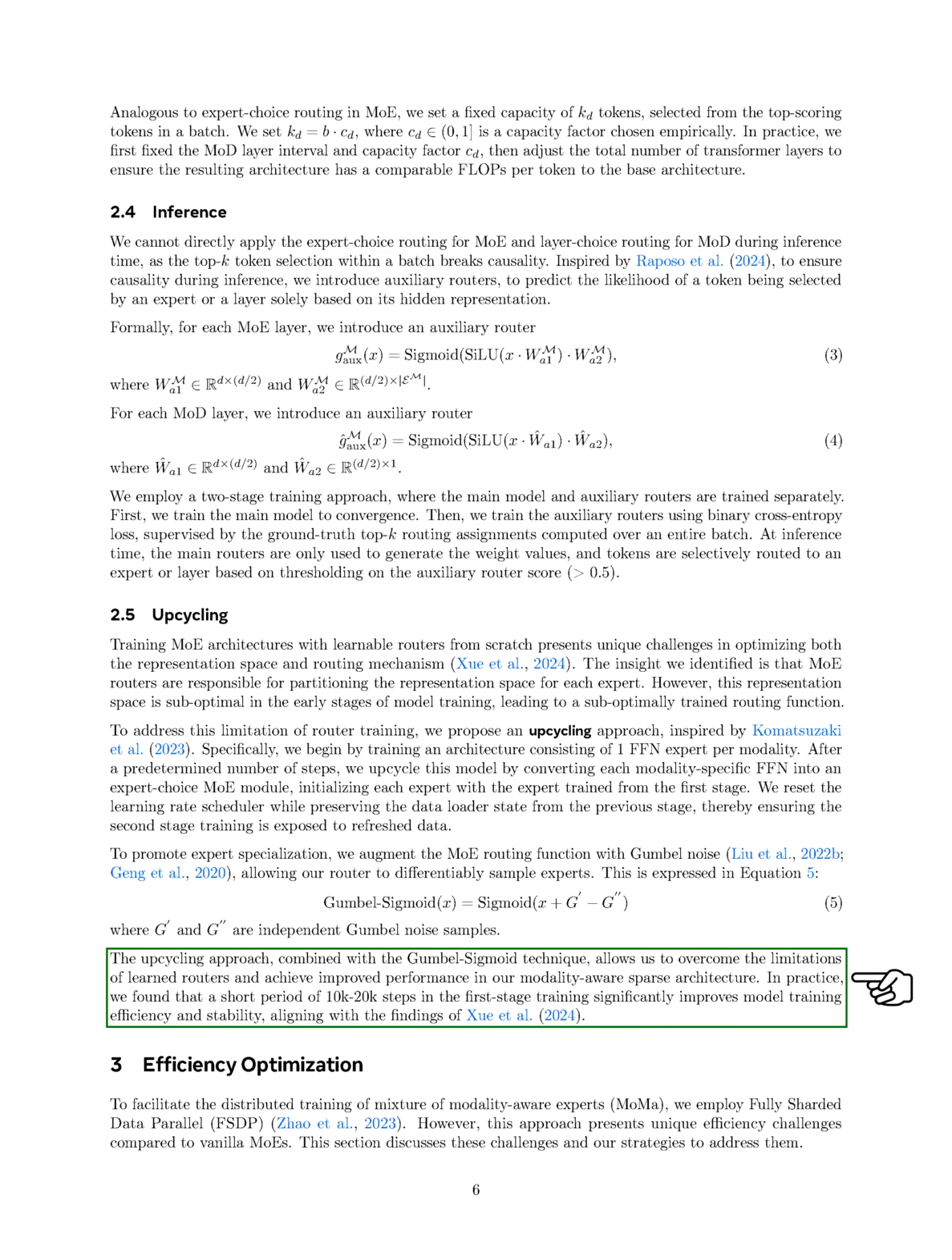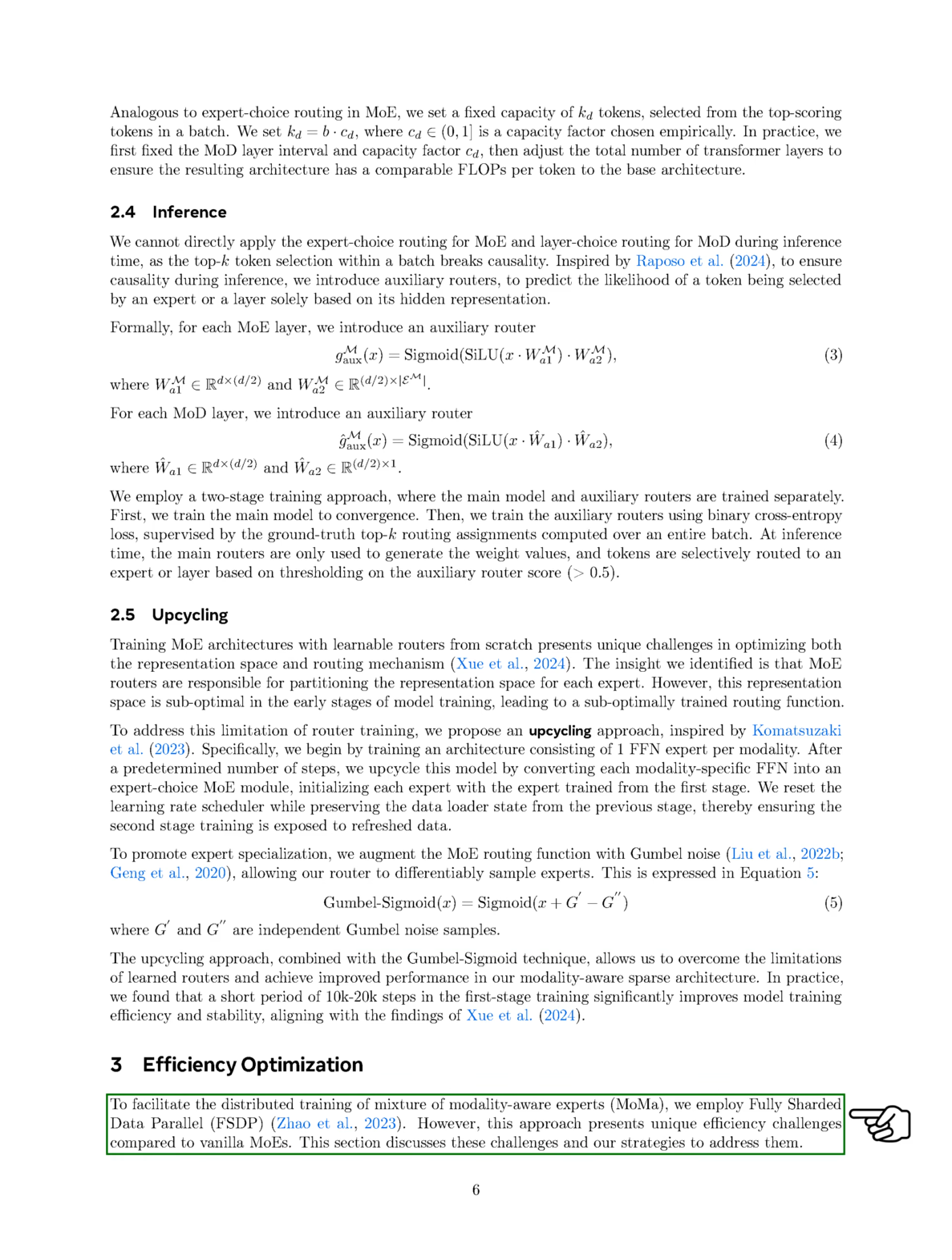Section: Efficiency Optimization. In this section, we discuss how we optimize efficiency for the distributed training of mixture of modality-aware experts, or MoMa. We utilize fully sharded data parallel, FSDP, as our framework, but we encounter specific efficiency challenges that differ from traditional mixture of experts, MoEs. We will outline these challenges and our solutions. First, we address load balancing.